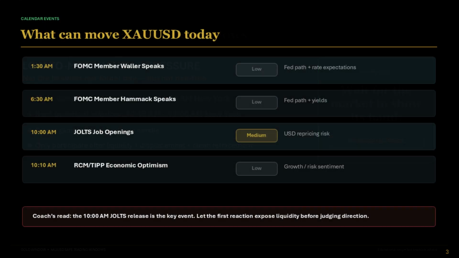The calendar points to a few Fed speaker headlines and a medium-impact JOLTS Job Openings release at 10 o'clock New York time. JOLTS can reprice the dollar through yields, risk sentiment, and safe haven flows. The practical instruction is to stand aside before the event and let the first reaction expose liquidity.